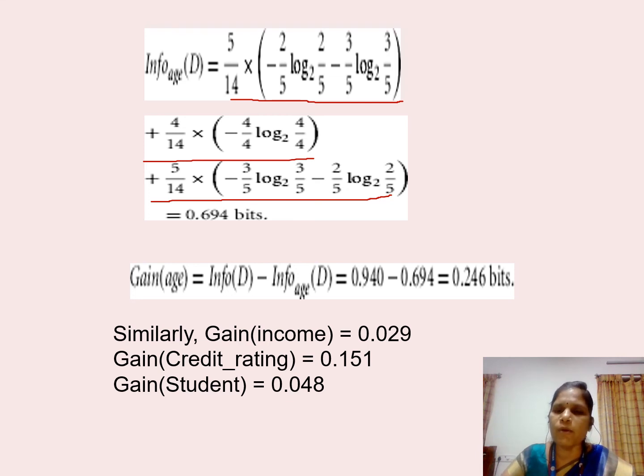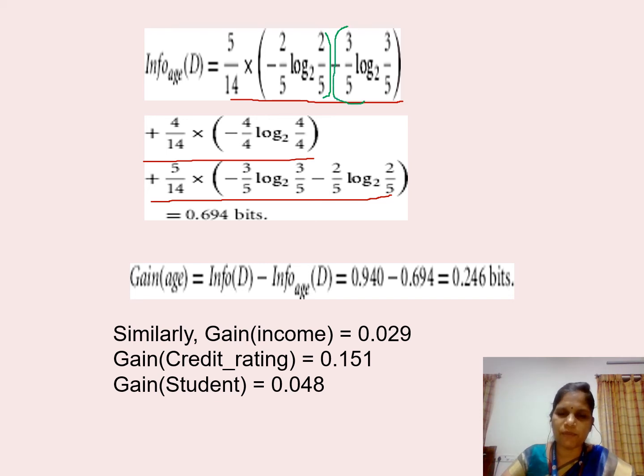This entropy formula is purely based on the class distribution. So there are two categories, yes category and no category. Up to this part is for the yes category and this part is for the no category.